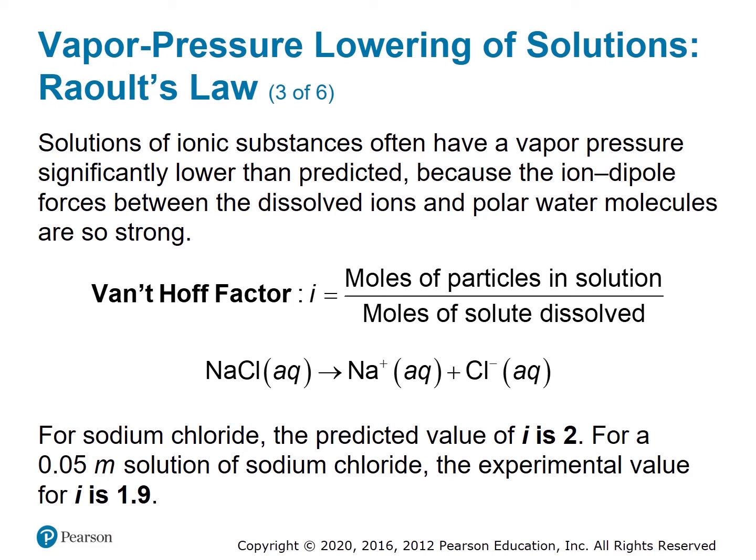In reality, the experimentally determined value of the van 't Hoff factor is usually a little bit less than the theoretical value. Not only that, but the van 't Hoff factor for an ionic compound also depends on the concentration. As the concentration goes up, the van 't Hoff factor typically decreases somewhat. There's no way to predict the experimental van 't Hoff factor, so depending on the problems you encounter on the homework or tests, you will either have to use the theoretical value, or an experimental value will be provided, or they'll at least give you a way to solve for it.